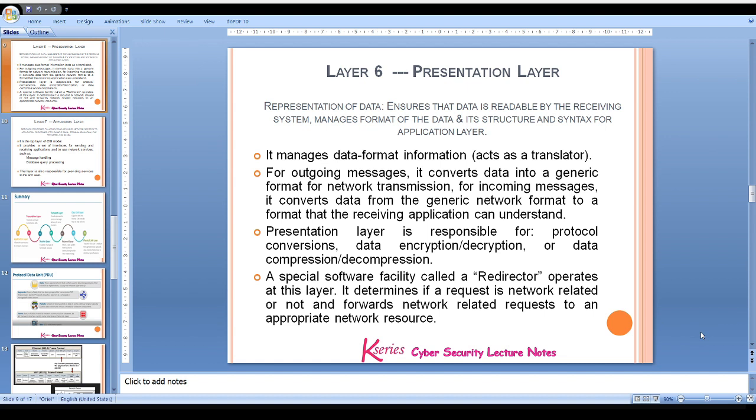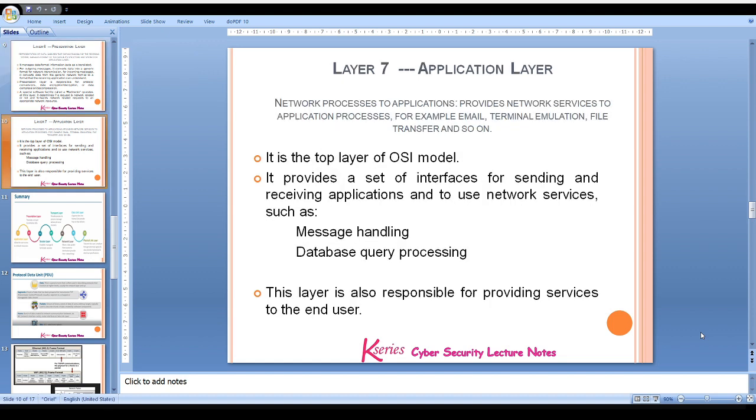Now, a special software facility called a redirector operates at this layer. It determines if a request is network related or not, and if the request is network related, it forwards that request to an appropriate network resource. Finally, we have layer 7, the top layer of the OSI model.